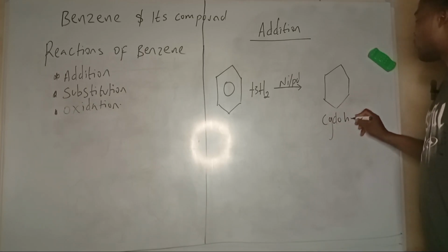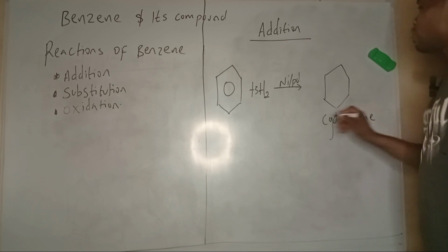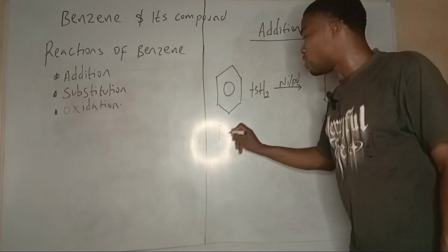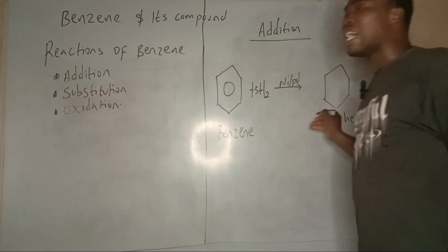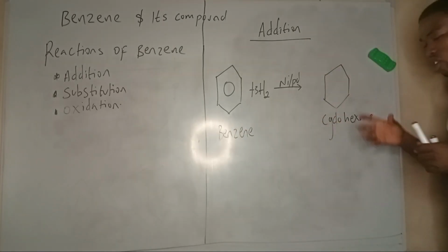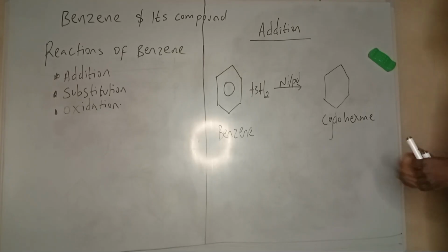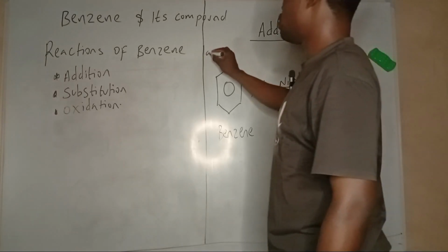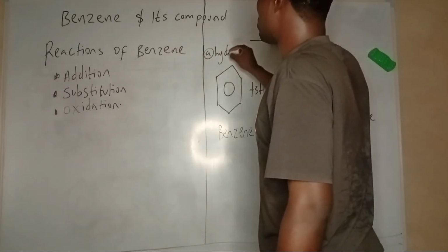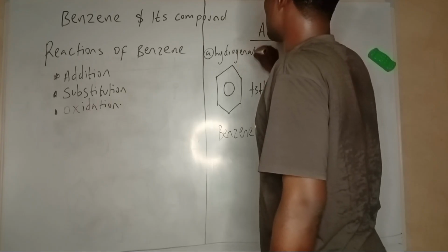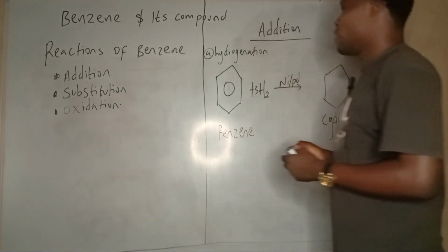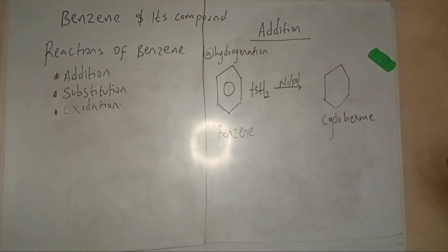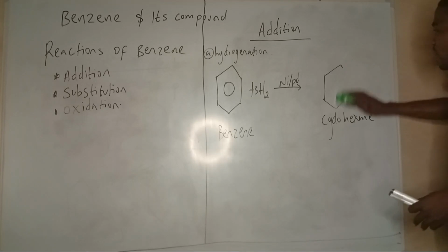So this is cyclohexane, my bad. So this was benzene. Cyclohexane is clearly an alkane; cycloalkanes are called naphthenes. So this addition reaction is termed hydrogenation. It has destroyed the aromatic nature of benzene. So the first reaction of benzene: hydrogenation, the ring destroyed.